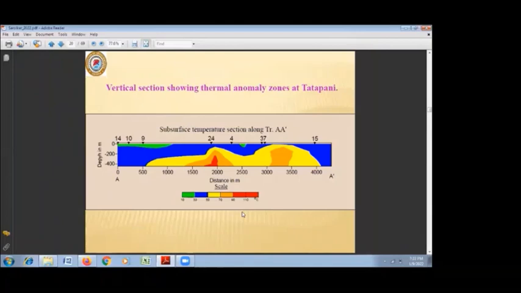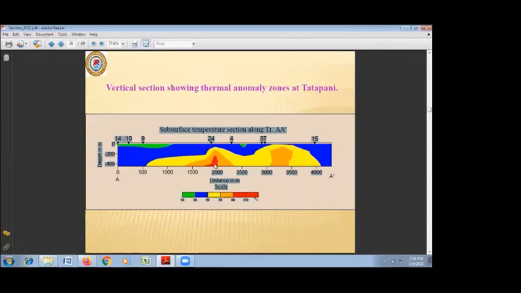This section shows the thermal anomaly zones in Tatapani, and if we see here, this red part shows temperature of more than 110 degrees centigrade, and yellow is showing less than 70, but as we come up, there is a gradual decrease in the temperature.